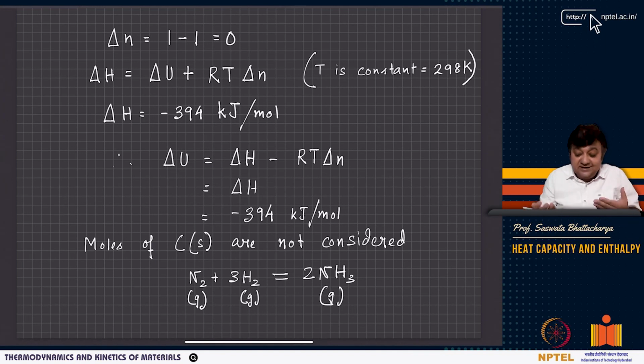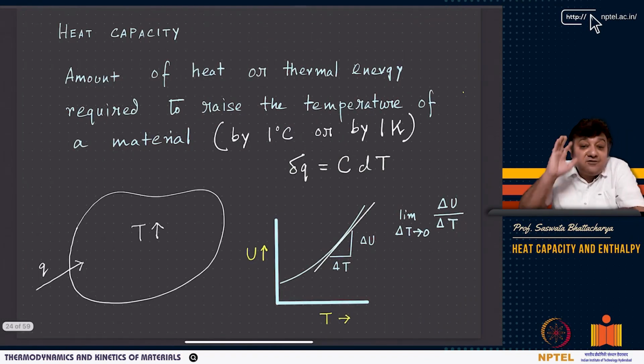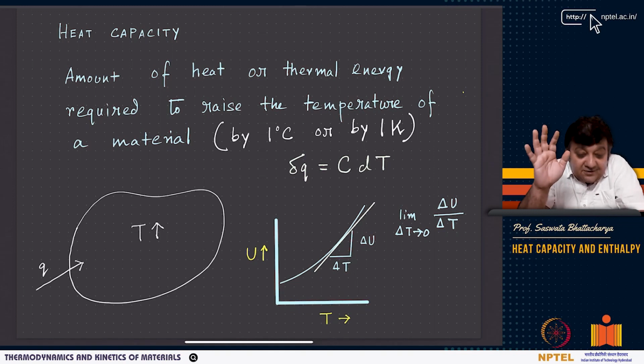Basically, find out examples where delta U and delta H are different. So please think about it. Think about different reactions. I will also give some examples later. Now I will come to a very, very important quantity called heat capacity.